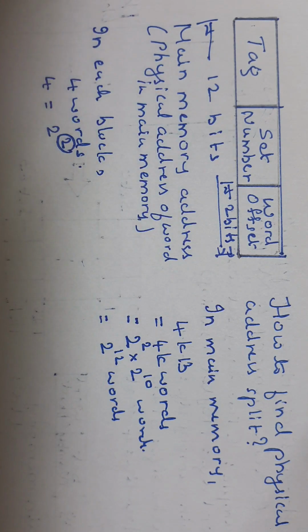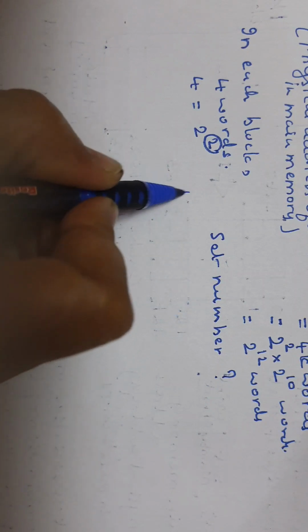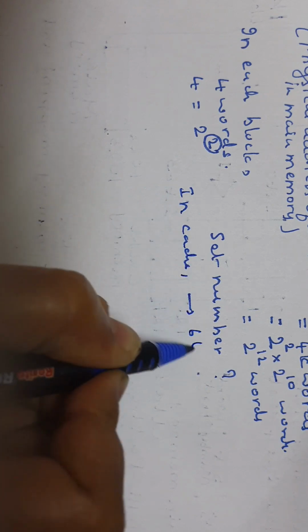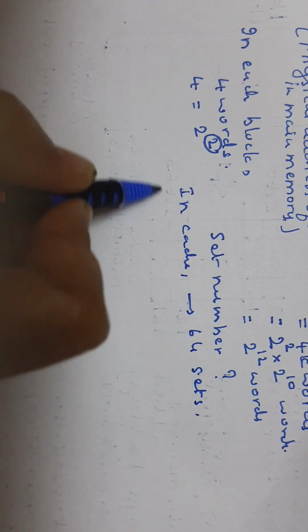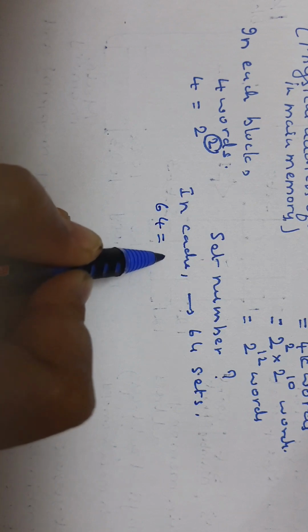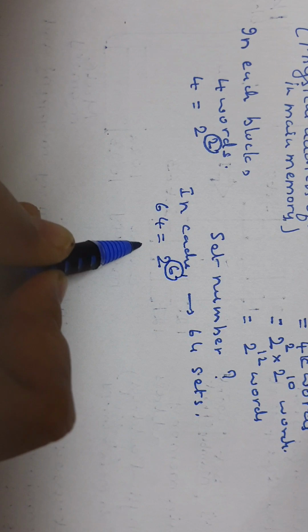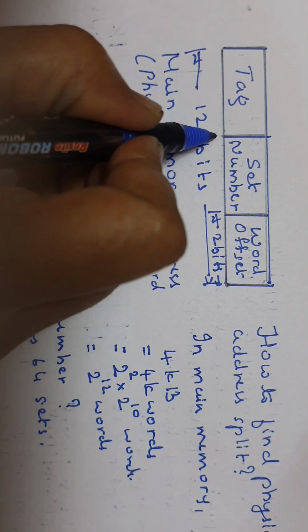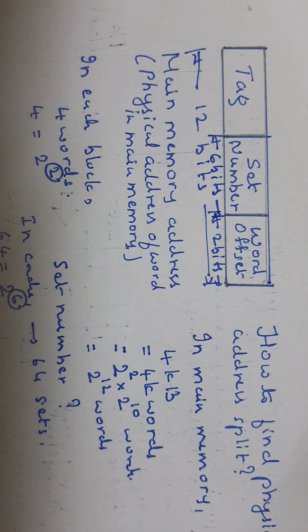Then what about set number? How many bits are there for set number in the physical address? In cache, there are totally 64 sets. So then 64 can be written as 2 raised to 6. Then 6 bits are required to address any one set in the cache. Hence, the bits for set number is 6 bits.